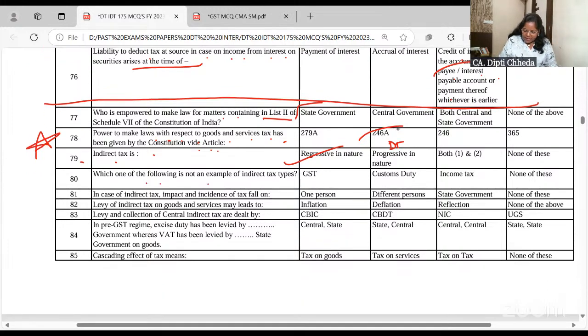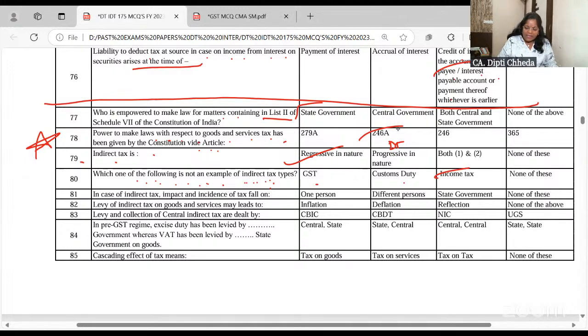Which one of the following is not an example of indirect taxes? Okay. So GST is indirect tax, custom income tax.